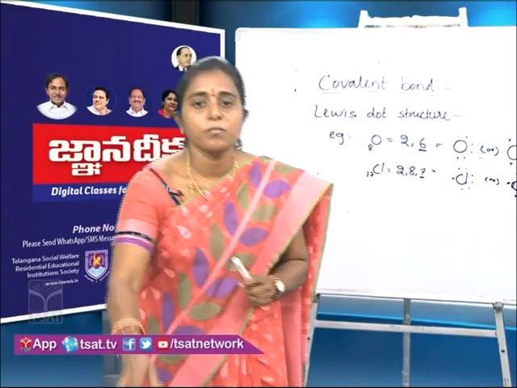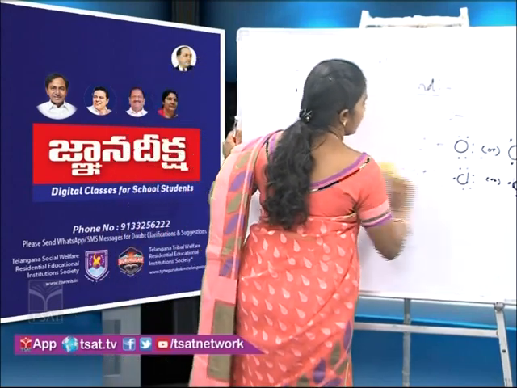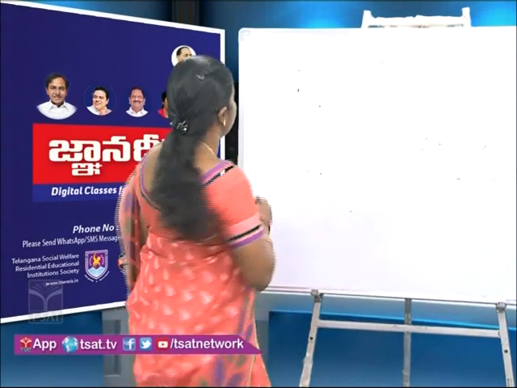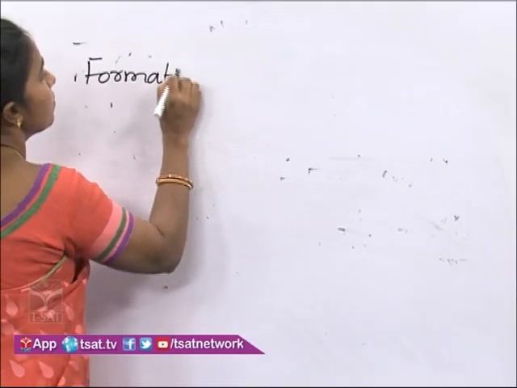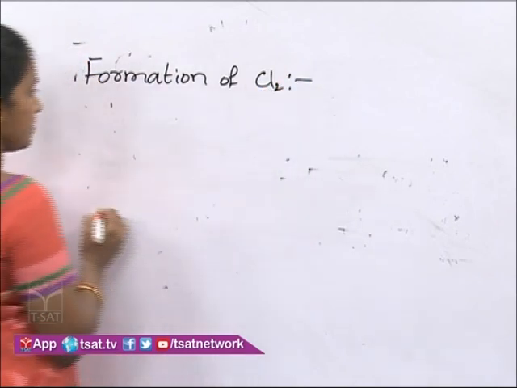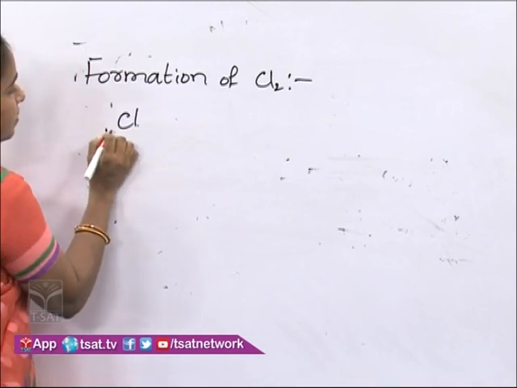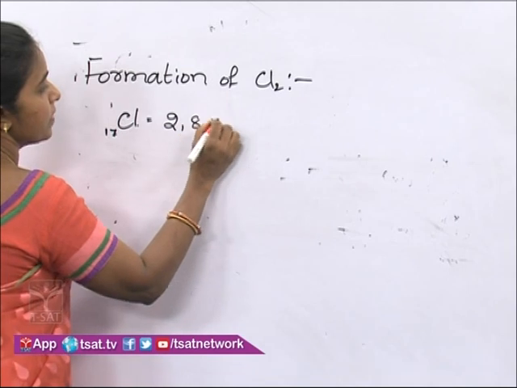Children, let us see the formation of a covalent compound, that is, the chlorine molecule. Just now we saw the atomic number of chlorine is 17 and the electronic configuration is 2, 8, 7.